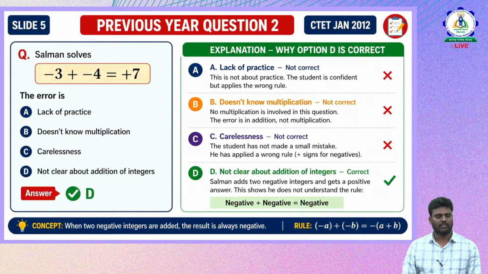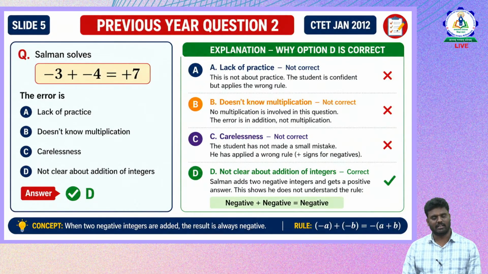And then the next question is, Salman solves -3 plus -4 equal to +7. The error is: option A, lack of practice; option B, doesn't know multiplication; option C, carelessness; option D, not clear about addition of the integers.